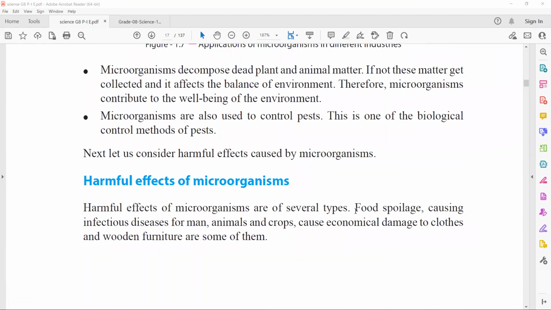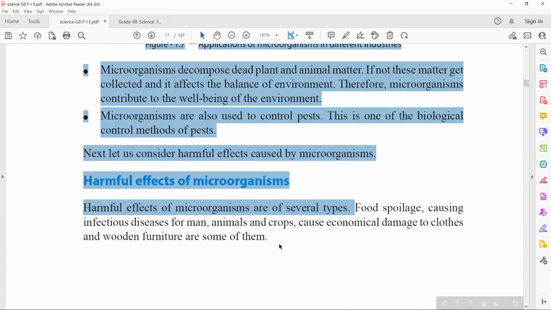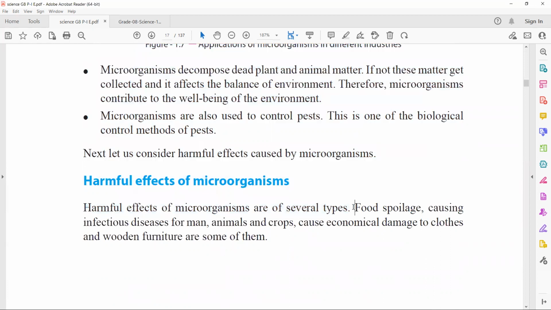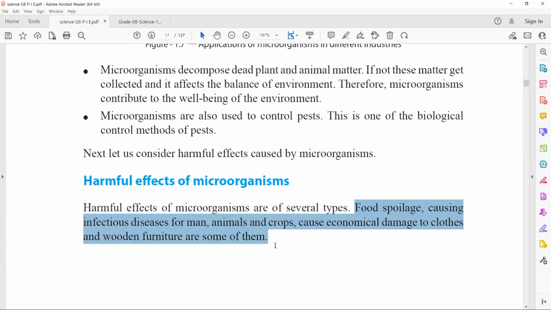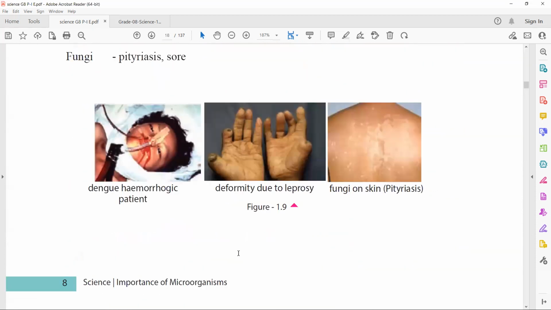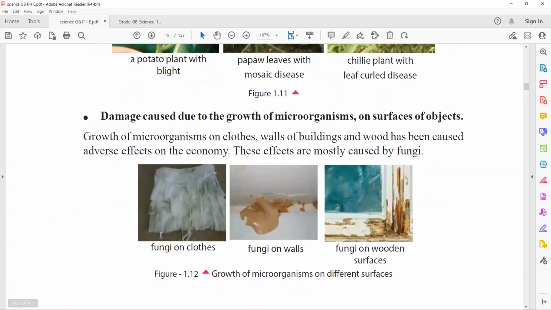Food spoilage. In the structured essay question you might be asked, so you should be able to write. Okay, right? Food spoilage is one of the adverse effects. Again, causing infectious disease for not only humans, but animals and crops also, and causing economical damage to clothes, wood and furniture are some of them. Here you can see these are the outputs of fungal growth on furniture and clothes.